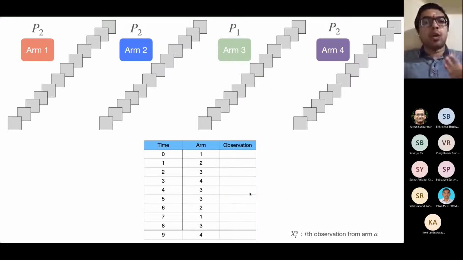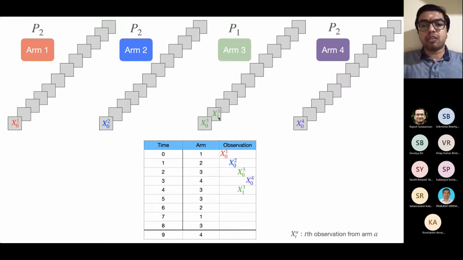So very quickly, what does this rested arms setting look like? For example, let's say arm 1 is selected at time 0, arm 2 is selected at time 1, and so on. Notice how the subscript of all of these observations is 0. It means that we are at time 0 on each of these arms. Now let's say arm 3 is selected again.